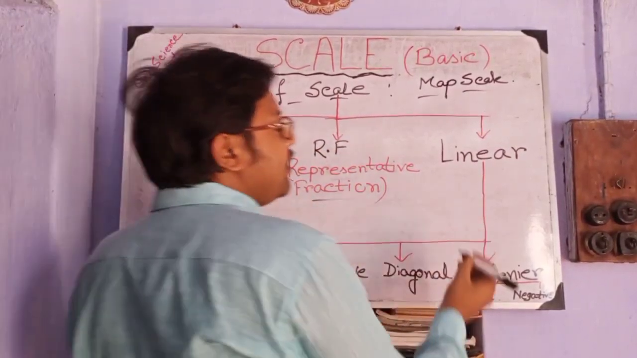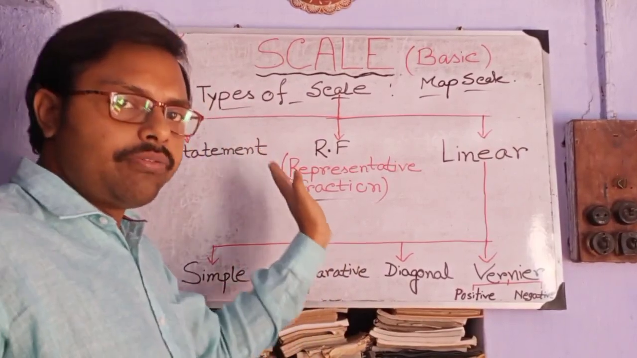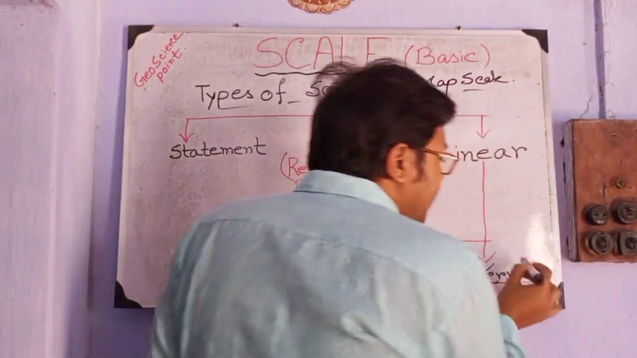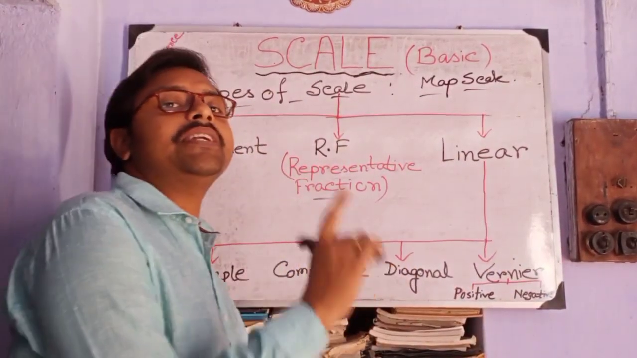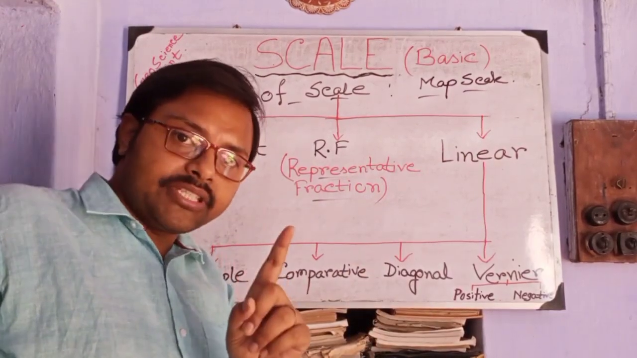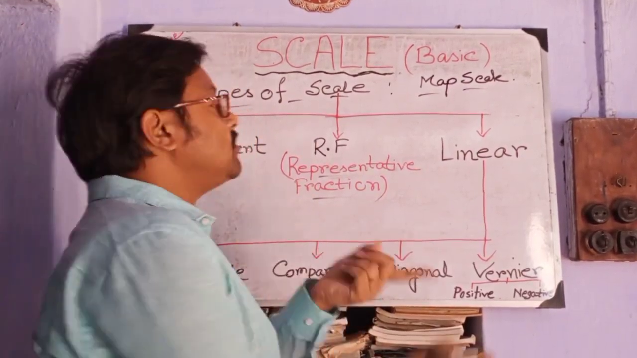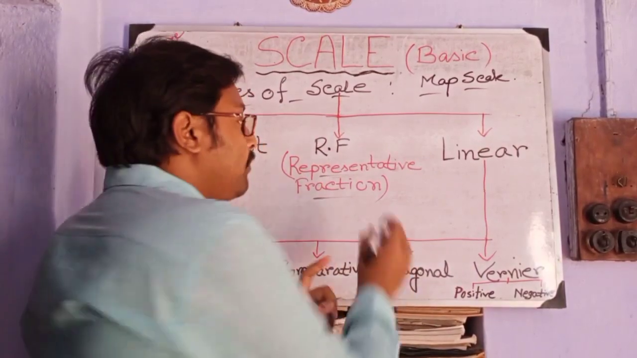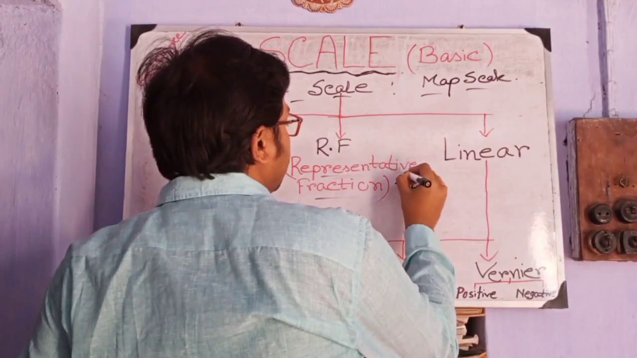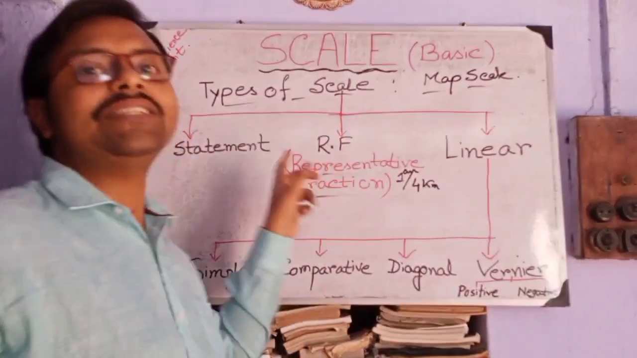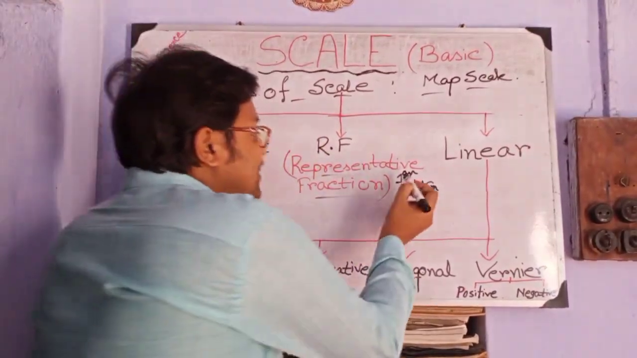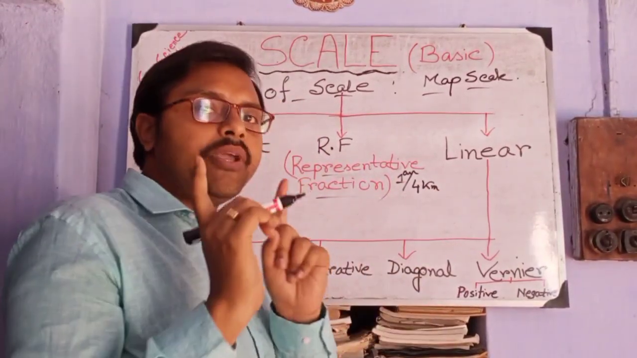Representative means 1 cm. Just recall the earlier part of our chapter when we discussed the definition. We wrote that 1 cm is representing 4 km of the ground. That means representative means 1 cm is representing. Fraction means divided by 4 km, that means 1 cm by 4 km. That is representative fraction.